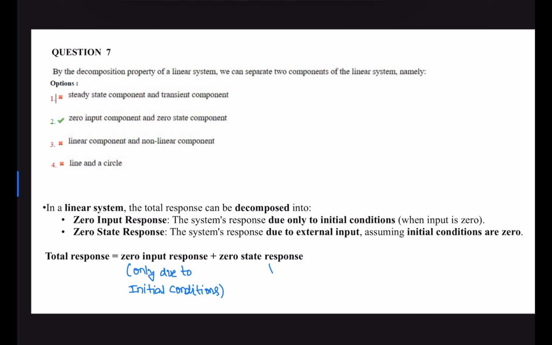So zero state response means the response due to only the input, keeping initial conditions 0. So zero state response is due to external input assuming initial conditions are 0. Zero input response is only due to the initial conditions where the input is 0. That is the total response. So total response consists of two terms, zero input component and zero state component. Correct option is 2.